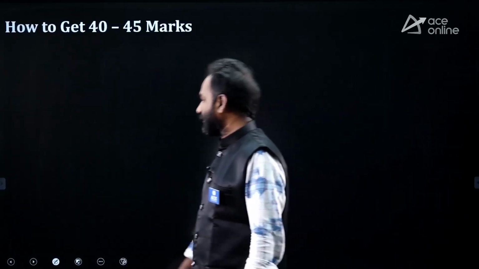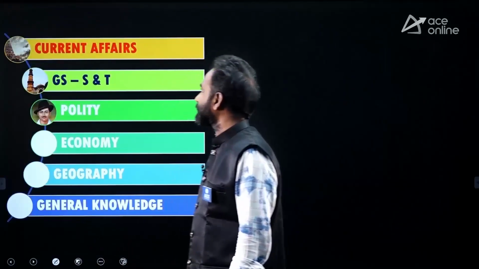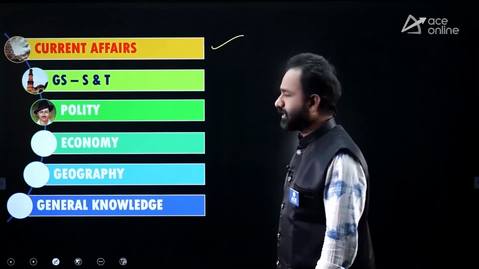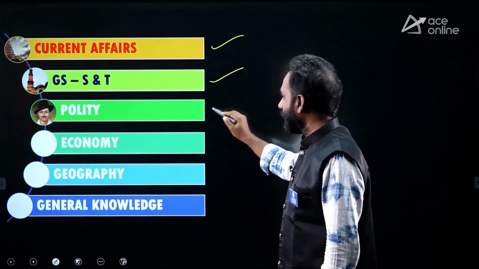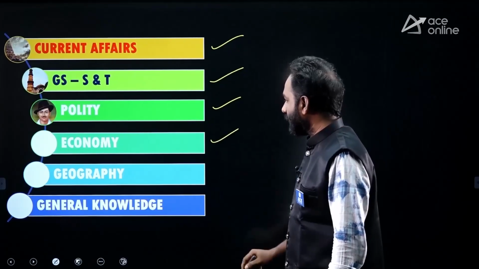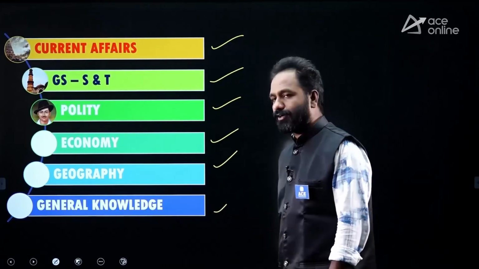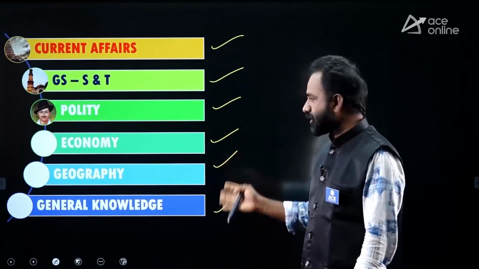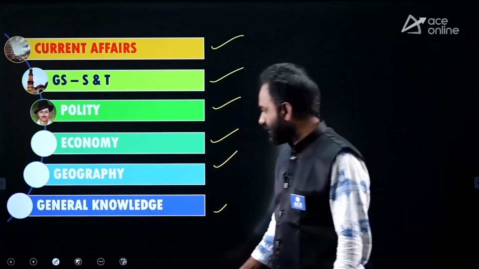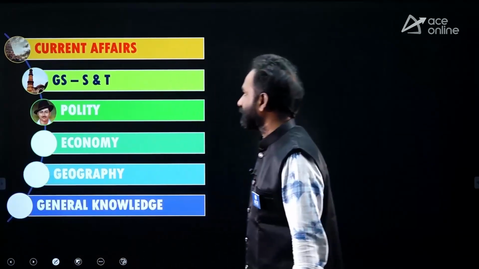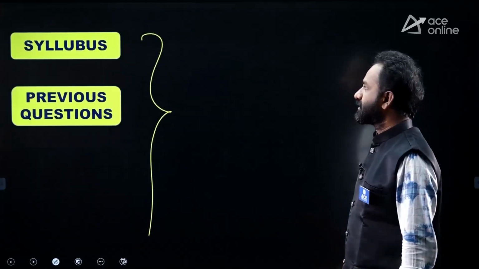Now come back to the syllabus. So the first priority here: you have to go to current affairs, general science and technology, Indian political system, economy, Indian geography, and general knowledge. These are the main chapters regarding the SSC-JE general awareness. Right, let's discuss one by one.